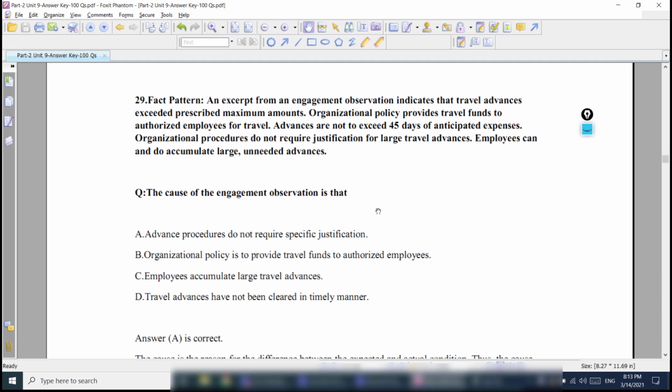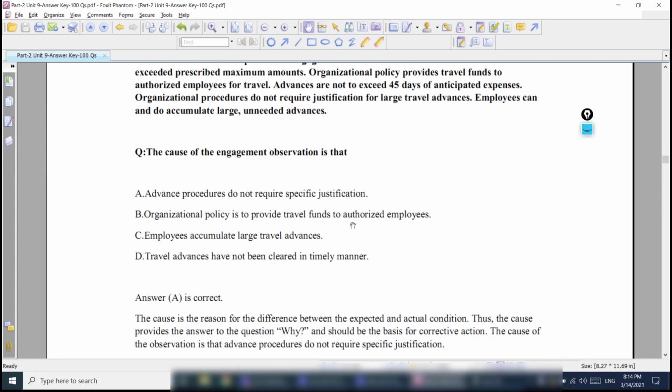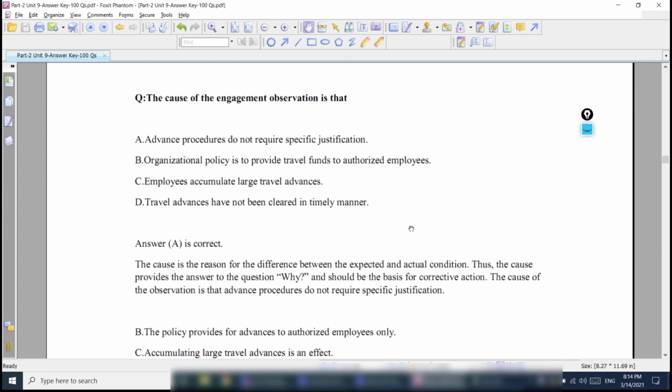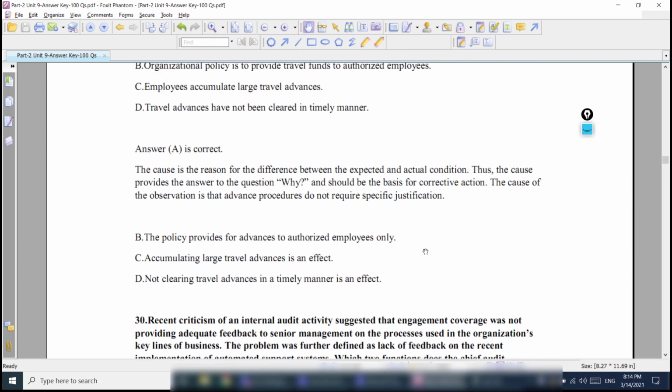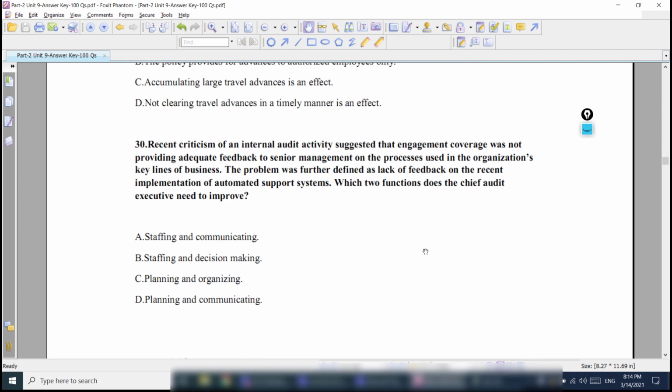No problem. While you keep practicing this way for all of these questions, you will be quick enough to reach the correct answer. Just focus on the reason. For example, why was this happening? Because the advance procedures do not require specific justification. That is why this was happening. Yeah, that's why they could have taken the advances, because management does not have a procedure in place. Okay, now that you explain it, it's clearer. Yes, why was it happening? Because of this. So this is how you have to correlate after selecting your answer, then it will be quick.